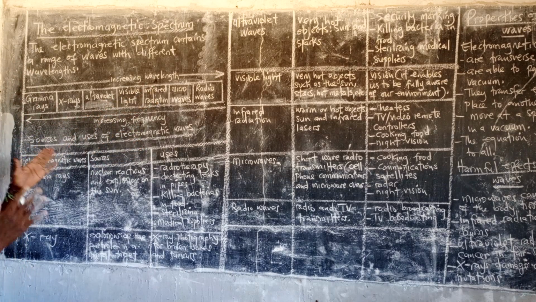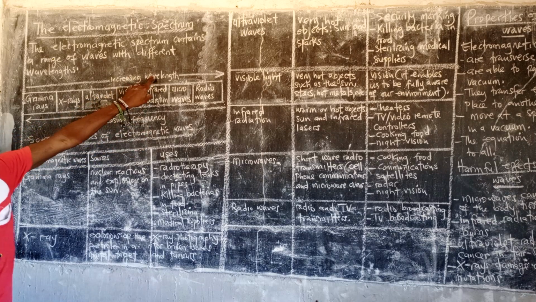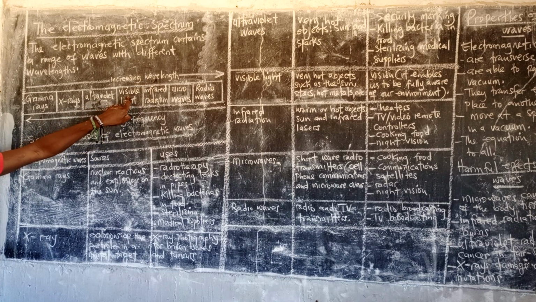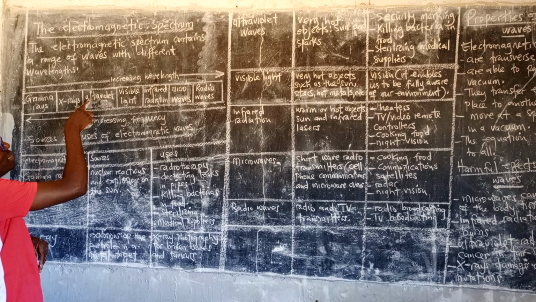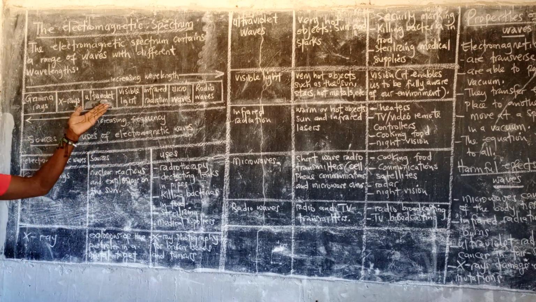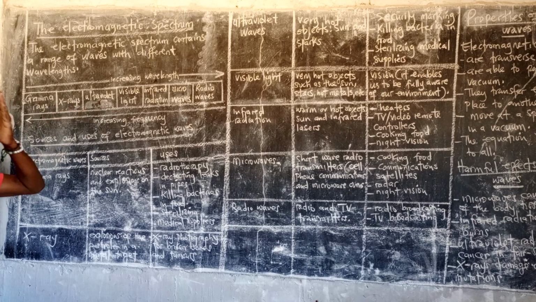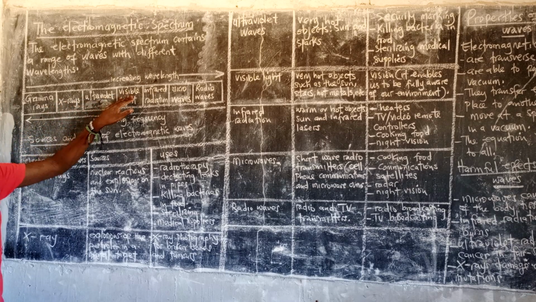Sometimes they can ask you the difference between ultraviolet and visible light. You can talk about the difference in terms of wavelength and also frequency. Ultraviolet has got a shorter wavelength than visible light, but higher frequency than visible light. So it's just vice versa. Sometimes you can also talk about the differences, I mean the uses and the sources. Where does this one come from and where does this one come from? You can talk about that.